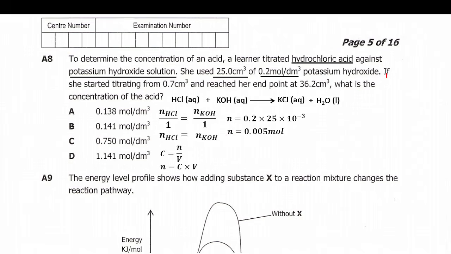So they are saying, if she started titrating from 0.7 cubic centimeters and reached her end point at 36.2 cubic centimeters, what is the concentration of the acid?